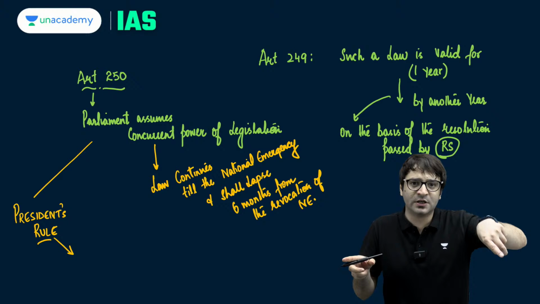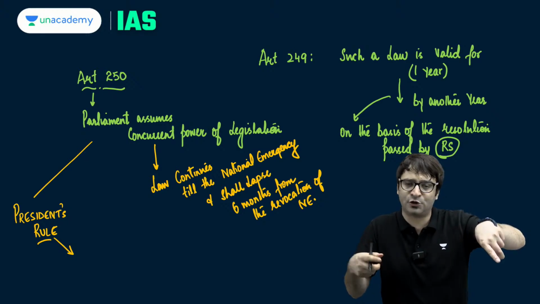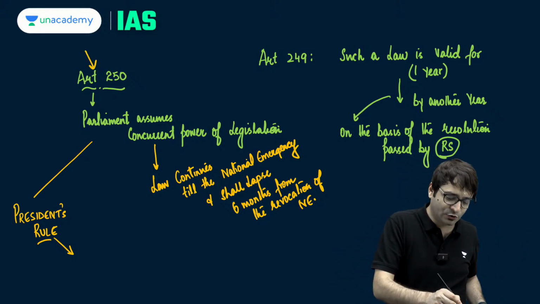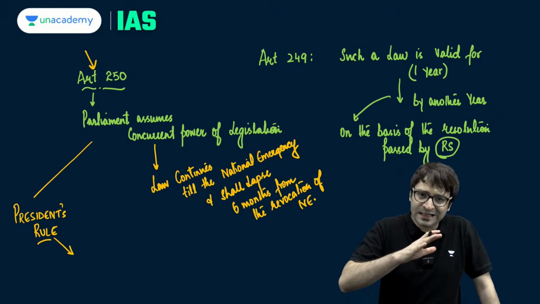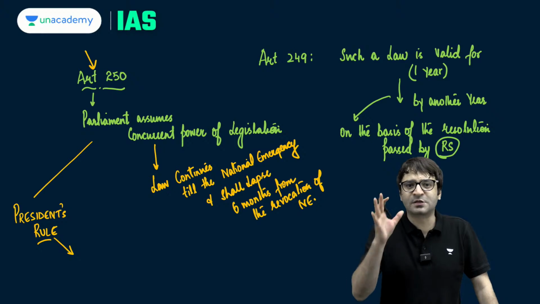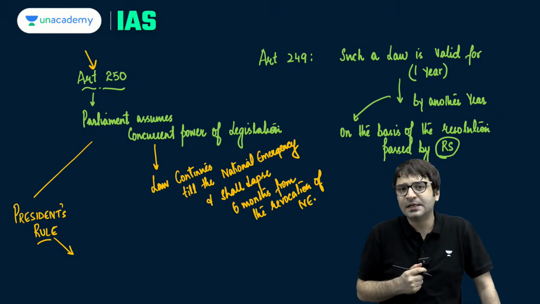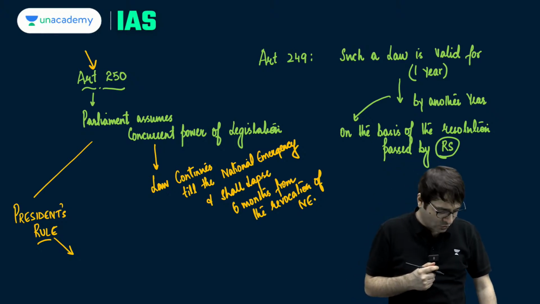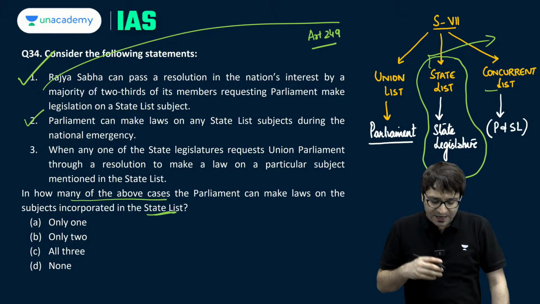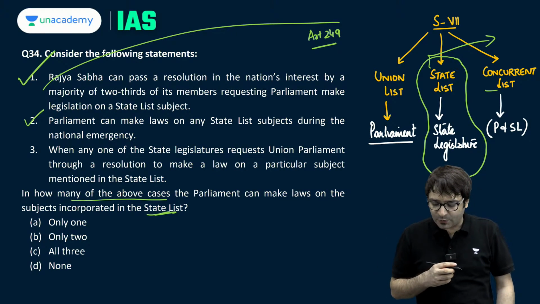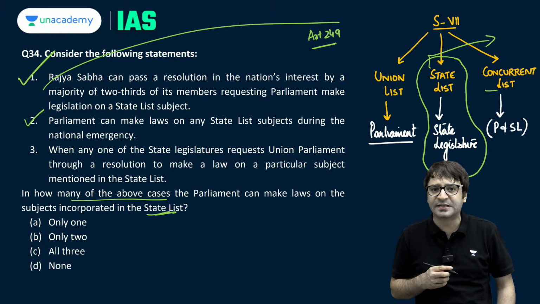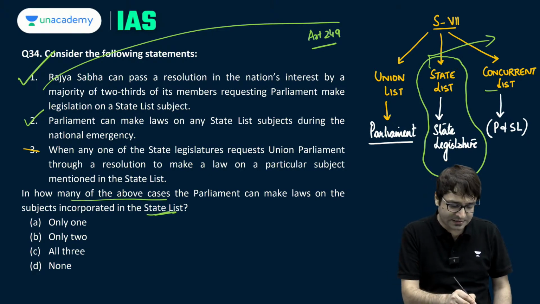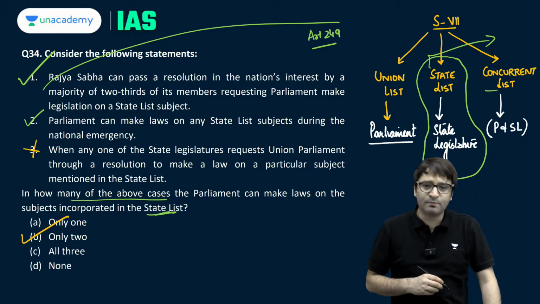Unlike in case of national emergency, the law passed by the Parliament during national emergency under Article 250 continues till the time national emergency is in place and shall lapse within 6 months, 6 months from the date national emergency has been revoked. When any one of the state legislatures requests Union Parliament through a resolution to make a law on a particular subject mentioned in the state list, is it correct? Incorrect. This is incorrect. Only 2B is the right answer.